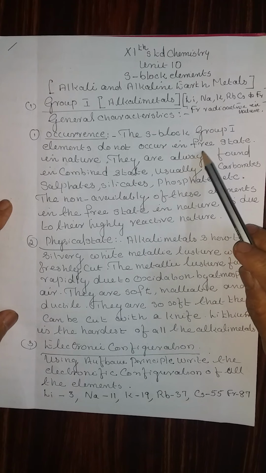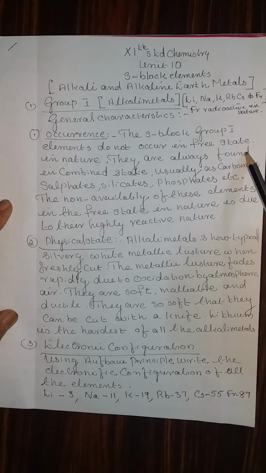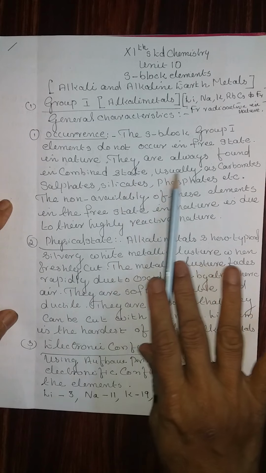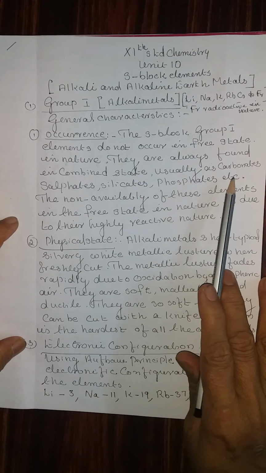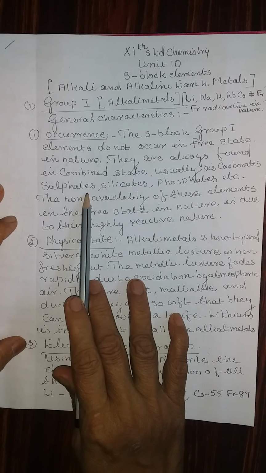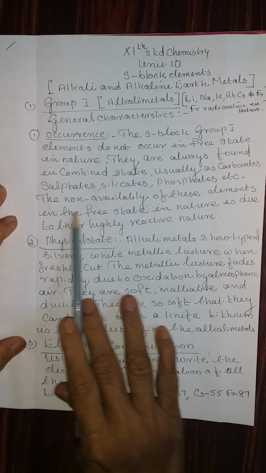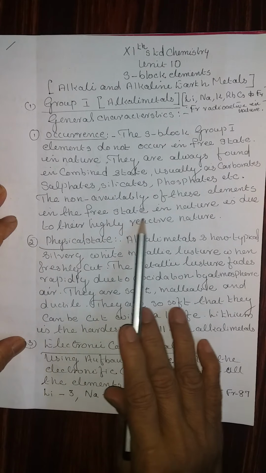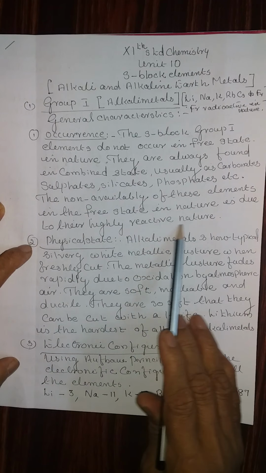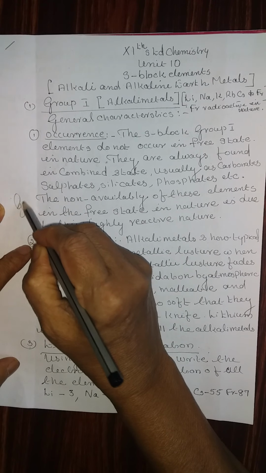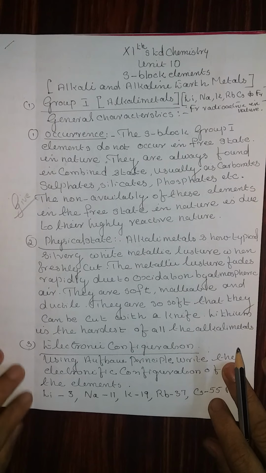Occurrence. The S block, that is group 1 elements, do not occur in the free state in nature. They are always found in combined state, usually as carbonates, sulfates, silicates, phosphates, etc. The non-availability of these elements in the free state in nature is due to their highly reactive nature. Give reason question: why group 1 elements do not exist freely in nature?